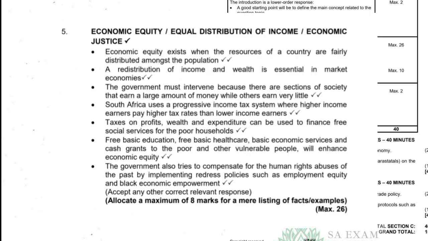This one is economic equity. Economic equity exists when the resources of a country are fairly distributed amongst the population. A redistribution of income and wealth is essential in market economies. The government must intervene because there are sections of society that earn large amounts of money while others earn very little. South Africa uses the progressive income tax system, where higher income earners pay a higher tax rate than lower income earners.